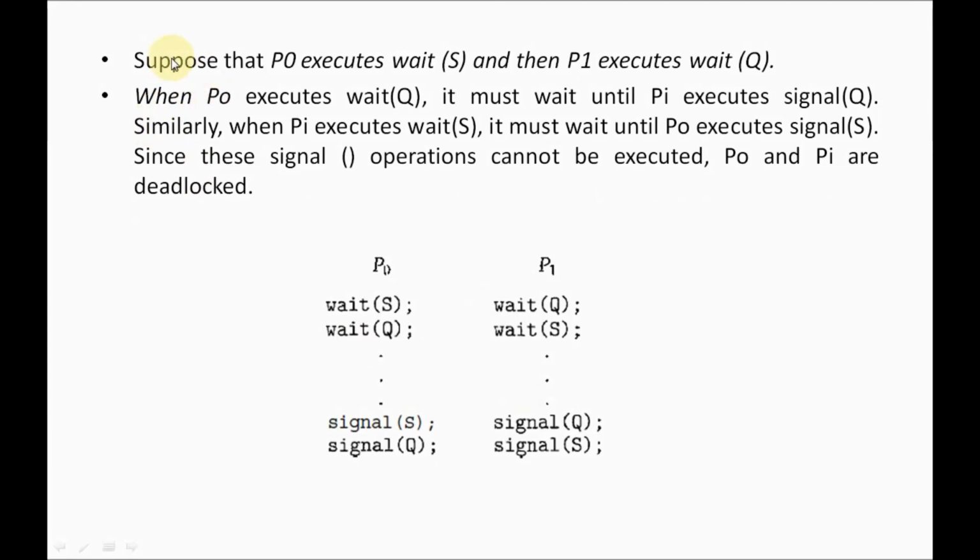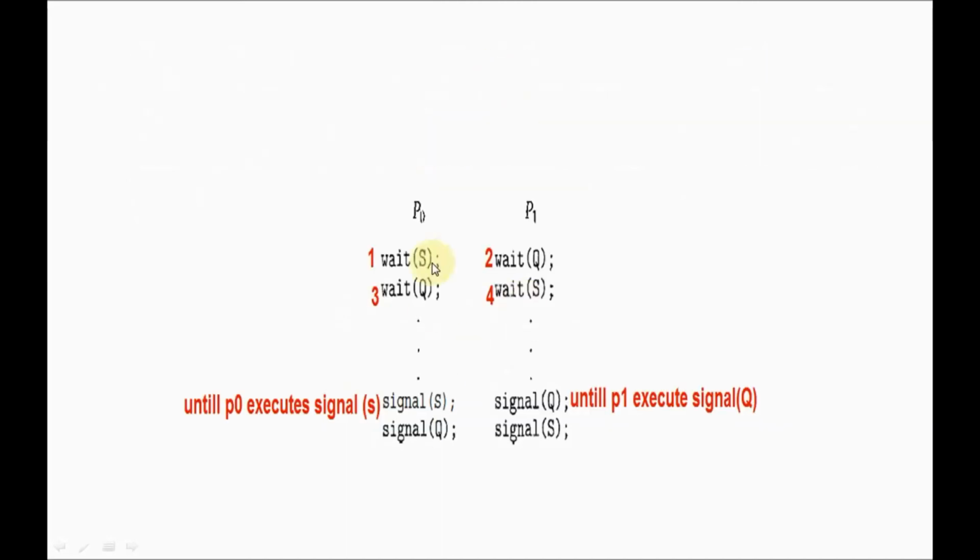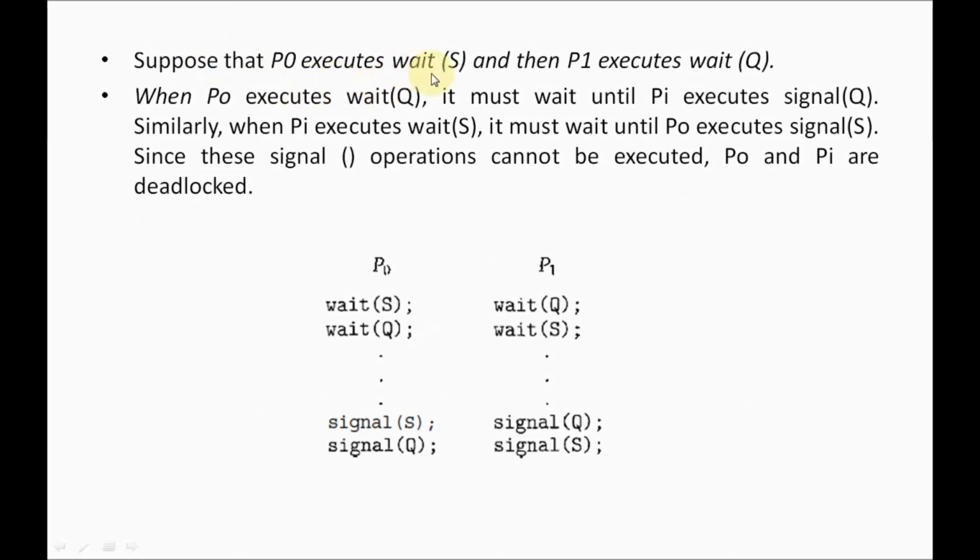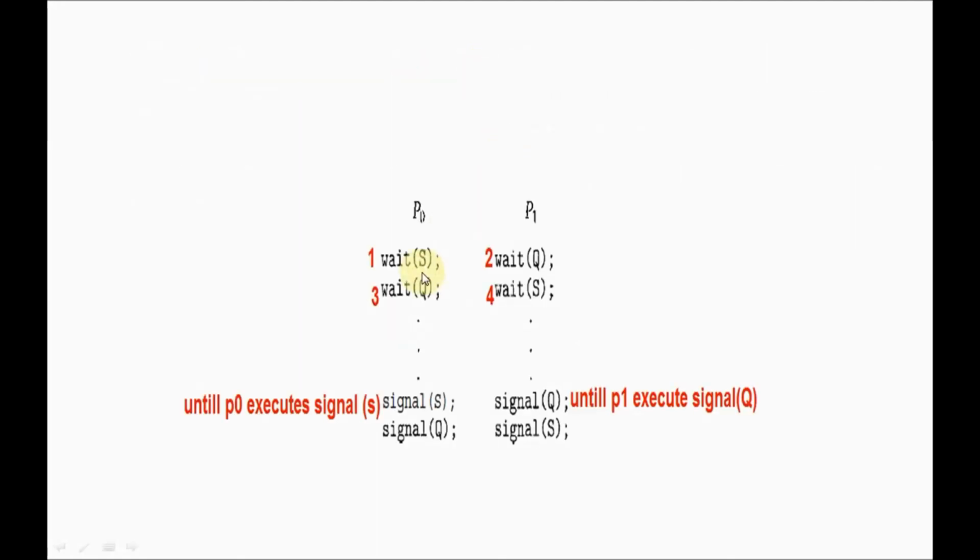See here. Suppose P0 executes wait S, then P1 executes wait Q. See, I will explain this. Suppose P0 executes wait S. See the highlighter. P0 executing wait S. This is the first statement. Wait S is the first statement that is executed by P0. Remember.